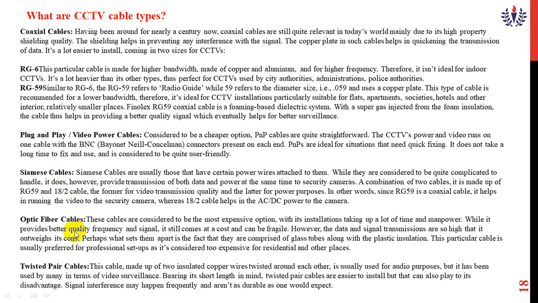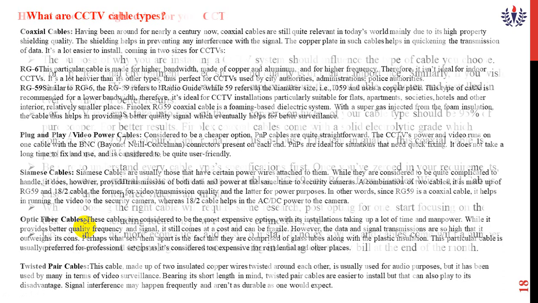The fourth one is fiber optic cables. Nowadays my research is only in fiber optic cables. Fiber optic cables are one of the most expensive and require a lot of manpower and time for installation, but they give better quality in terms of frequency and signal. They are too expensive for residential and other places.